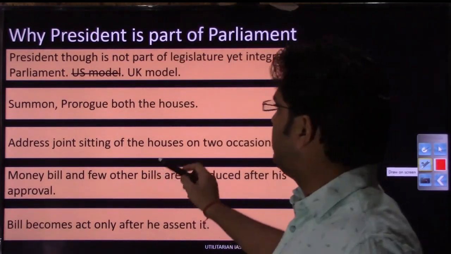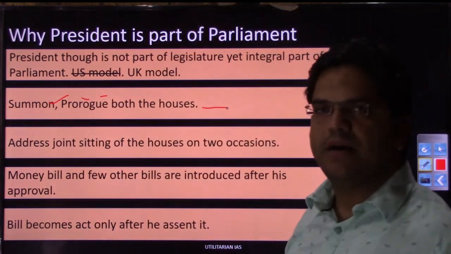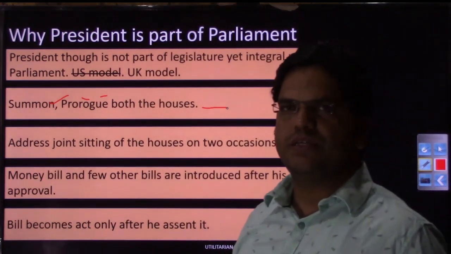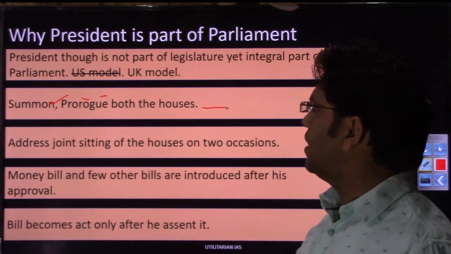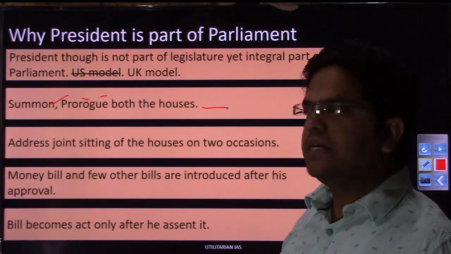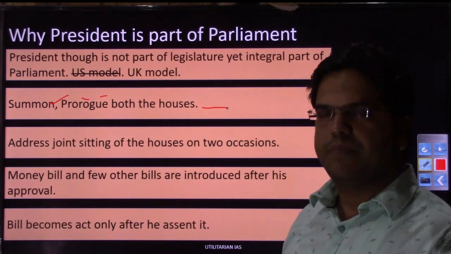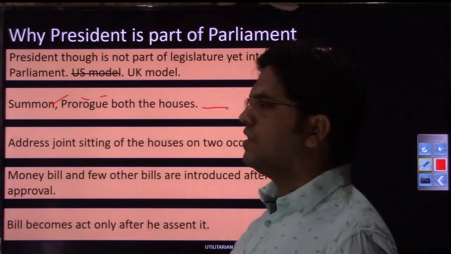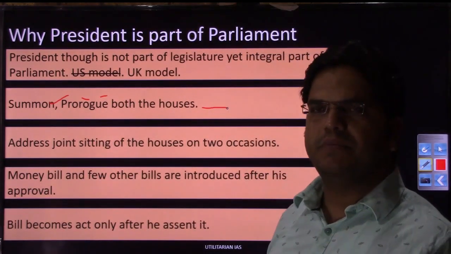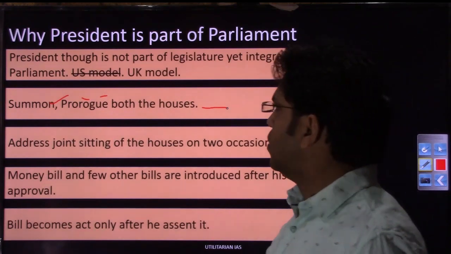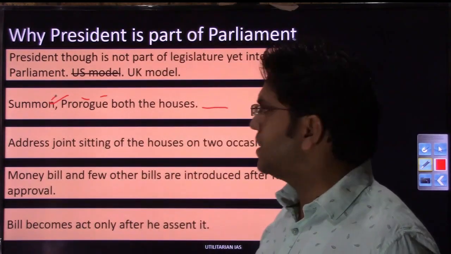So the President has the power to summon and prorogue both the houses, meaning Lok Sabha and Rajya Sabha. Right now Parliament is not in session. We just had the budget session. Thereafter, in July, August we will have the monsoon session. When the monsoon session goes on, the first thing that happens is that the two houses will be summoned. Summoned means called into action, and that notification will be issued by none other than the President.